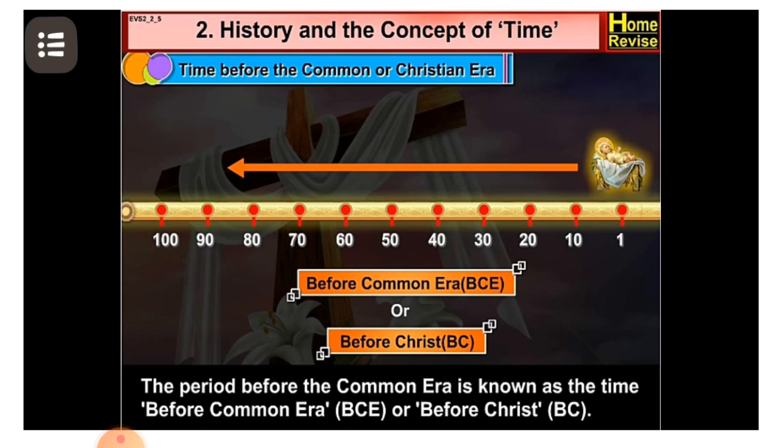So here the first century before the Common Era began at the year 100 BCE and it ended with 1 BCE. Students, see the screen there, the number starts from 100, that is 100 BCE, and the last number, that is 1, means it ended with 1 BCE.